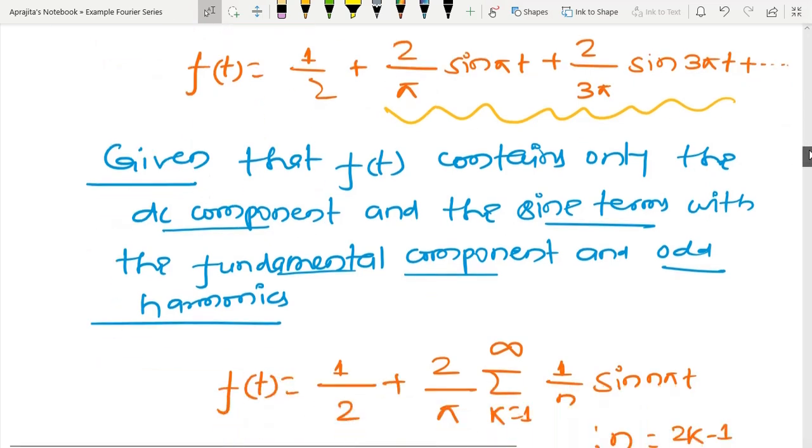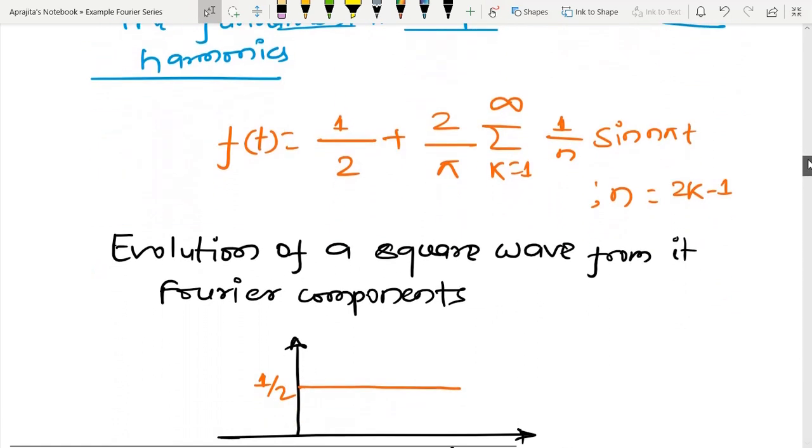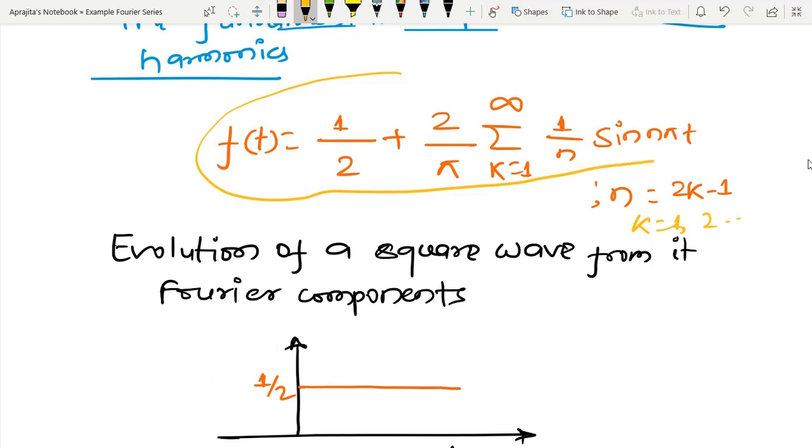Now let us express the same kind of series like this. Here, if I put n equal to k equal to 1, 2 up to infinity, then I can generate this kind of expression for f(t). So that is written in compact form.